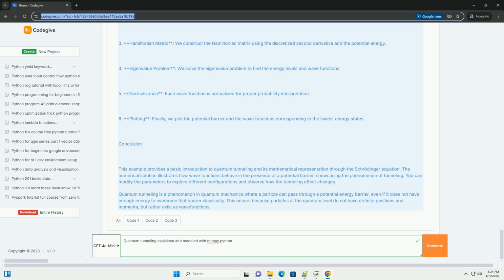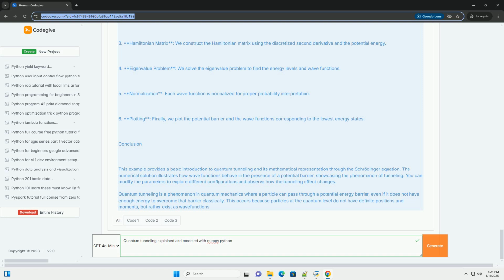3. Hamiltonian construction. We build the Hamiltonian matrix using the finite difference method. The Hamiltonian is a tridiagonal matrix where the diagonal elements represent the kinetic and potential energy, and the off-diagonal elements account for the kinetic energy. 4. Eigenvalue problem. We use numpy.linalg.eigh to find the eigenvalues and eigenstates of the Hamiltonian. The eigenvalues correspond to the energy levels of the system, and the eigenstates correspond to the wave functions. 5. Plotting. Finally, we plot the probability densities of the first few wave functions along with the potential barrier.